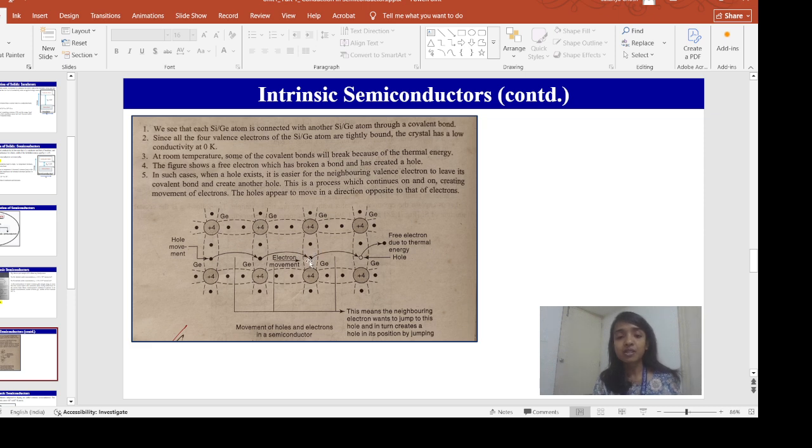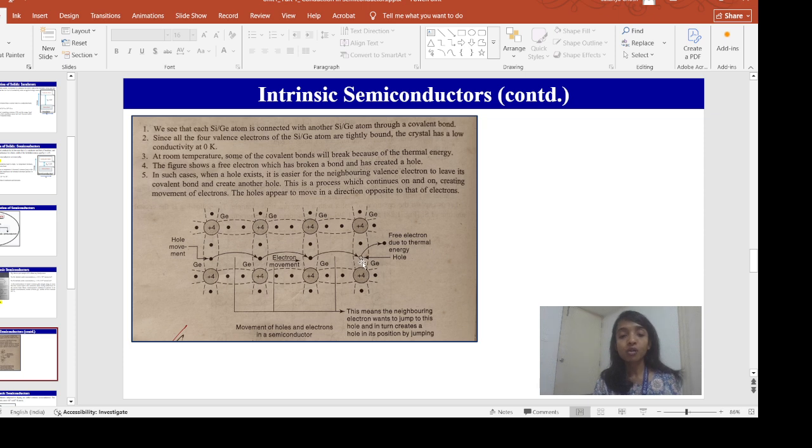Okay, now suppose an electron was here. Focus on this electron. Initially this electron was here. As we keep on applying the thermal energy from outside, this electron is capable of breaking the covalent bond, and it is able to move to the conduction band, and now it has become a free electron. Once this electron leaves its own position, a vacant position will be created here. This vacant position is called the hole.